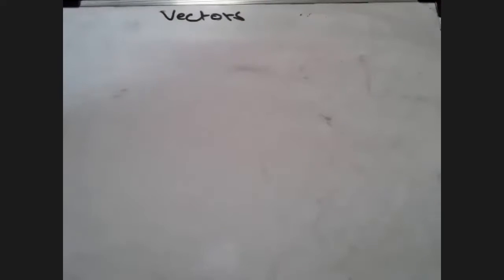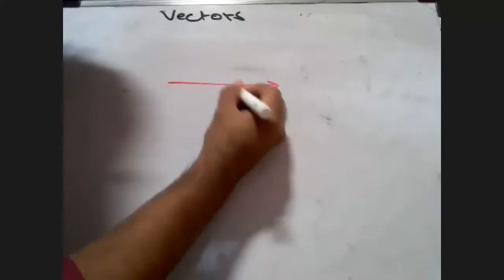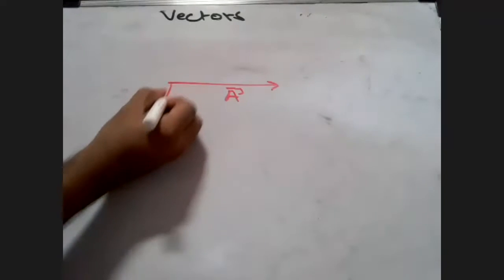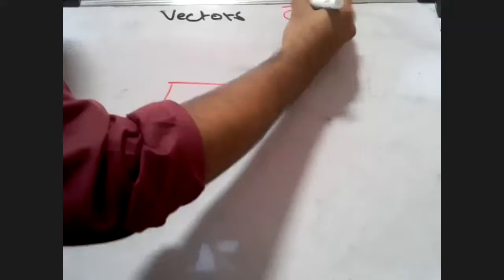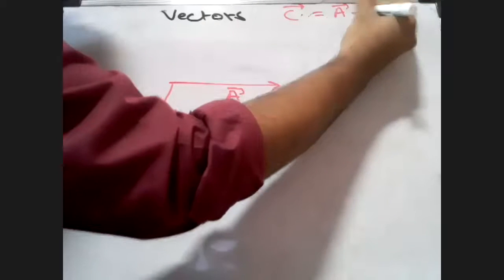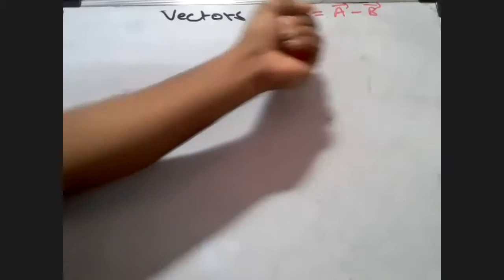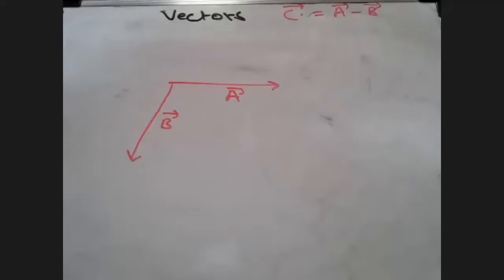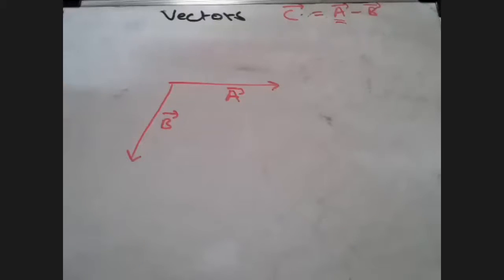So now see, listen to me. If suppose I say that this is my A vector, students, look here, very easy, A vector. And let's say this is my B vector here. I want to find out a vector C such that this C vector is equal to A minus B vector. So to do that, students, what will I do? First I have to look at this here. If I have to prove that C is equal to A minus B, the first vector here has to be considered as A vector, and the resultant will start from the tail of that first vector.